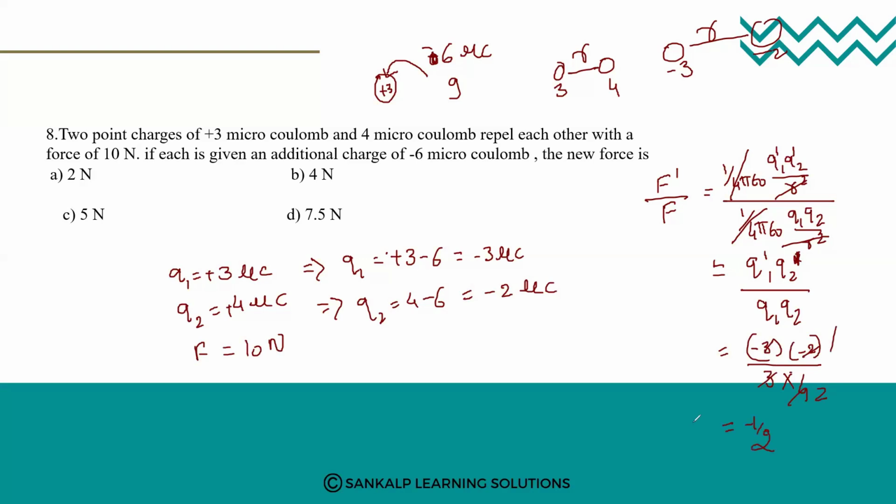So you may think it is not there in the options, but here what we got is F dash by F. They are asking only the new force. So therefore F dash is equal to F into 1 by 2. F is 10, so it is 10 into 1 by 2. So 2 fives are 10, therefore option C is the answer. 5 Newton is the new force.